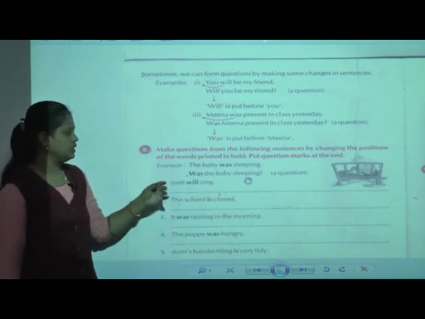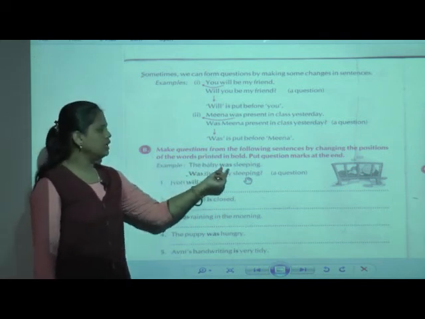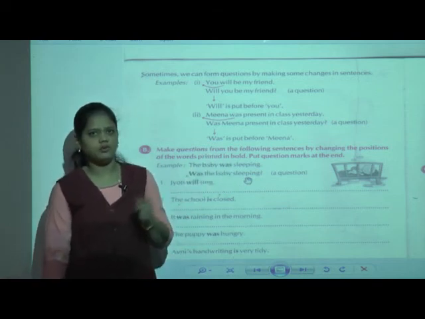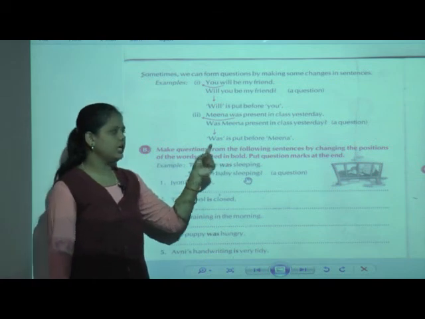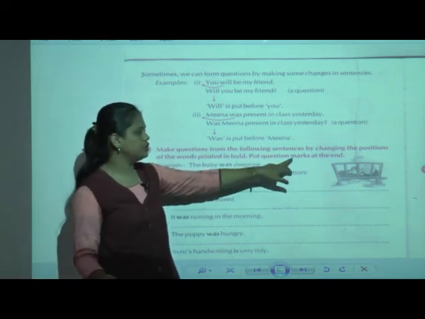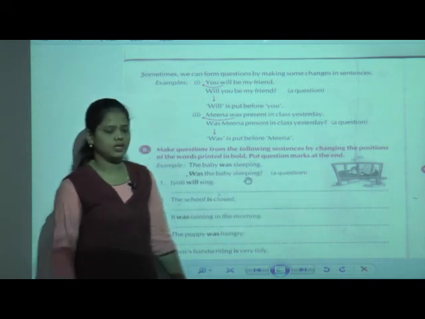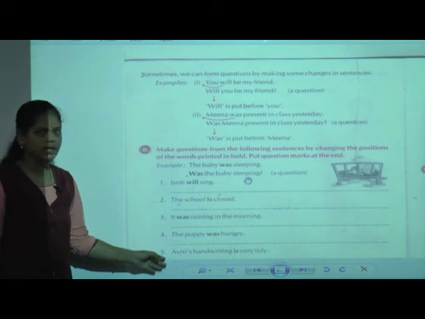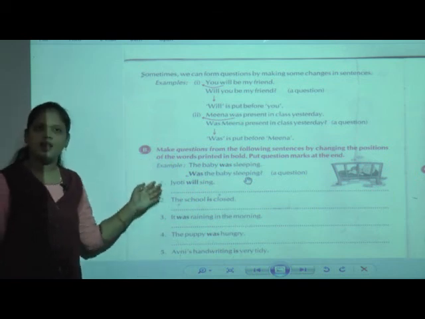The position of the word given in bold, we have to change, and we have to form a question, and after ending the sentence we have to put a question mark at the end. With the help of this we solved 8 examples in the last period.